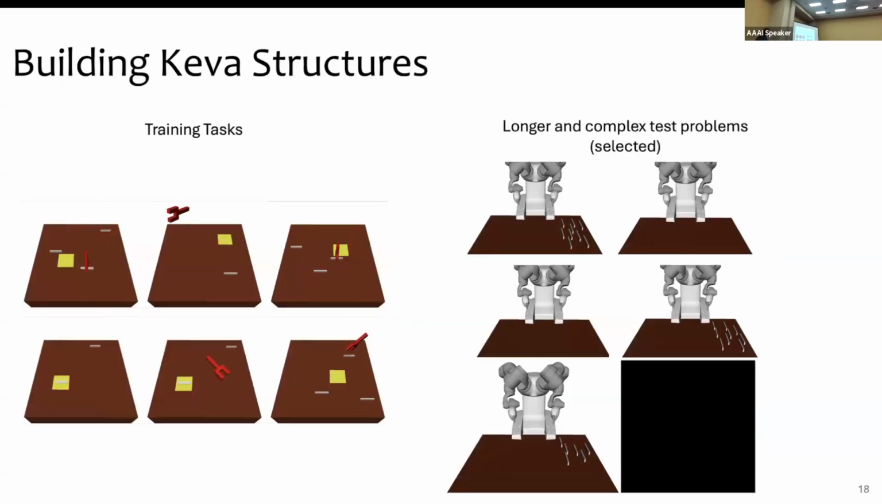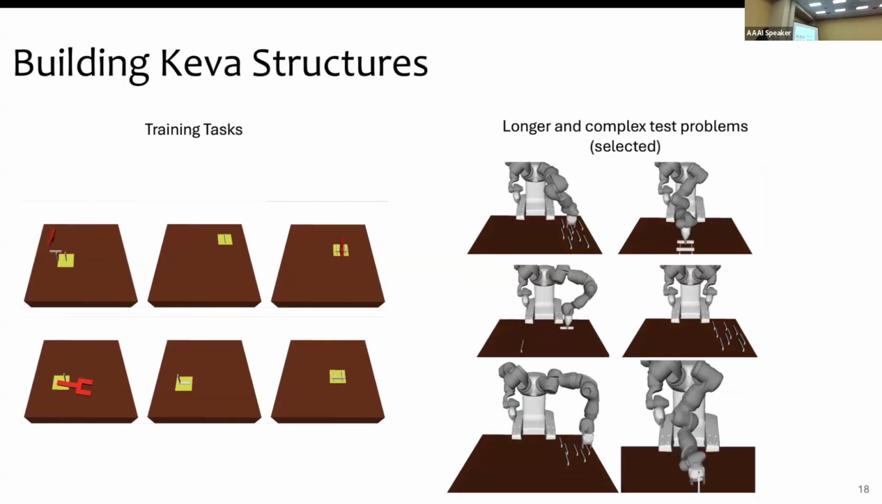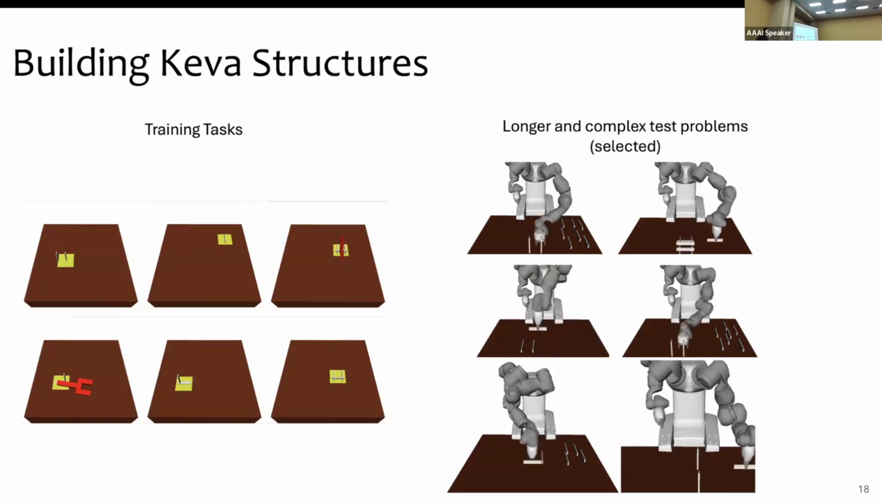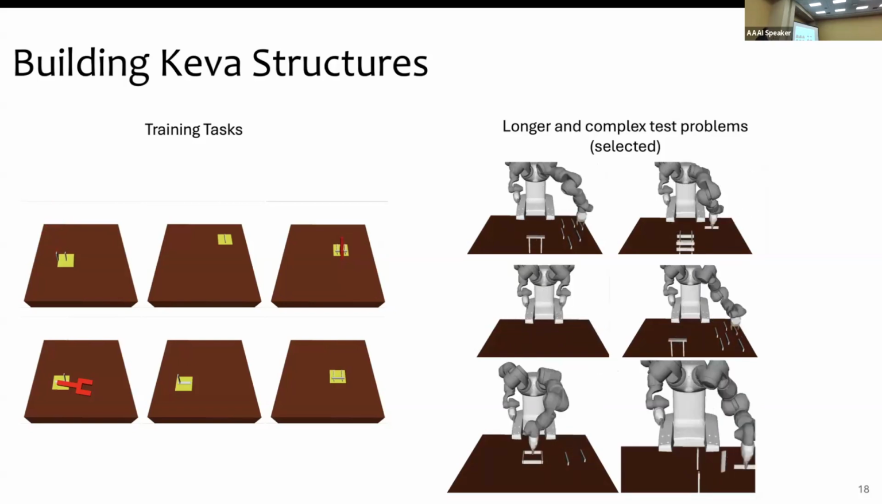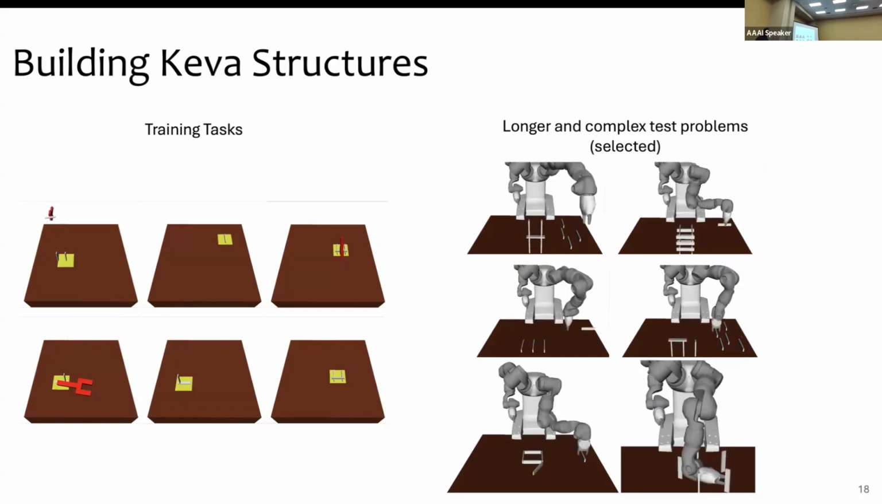So here are some videos from some of our experiments. On the left, what we are seeing is a training video. For this domain, we had 6 training tasks. Not more than 3 objects were involved in these training tasks. And once we learned models from these 6 training tasks, we were able to solve problems that are on the right, which had significantly more objects and significantly more complex structures.